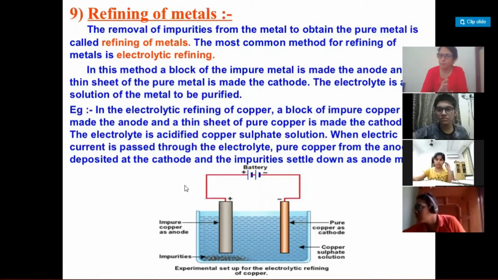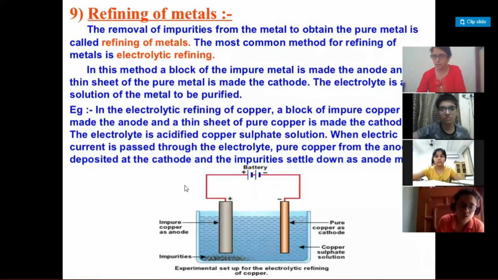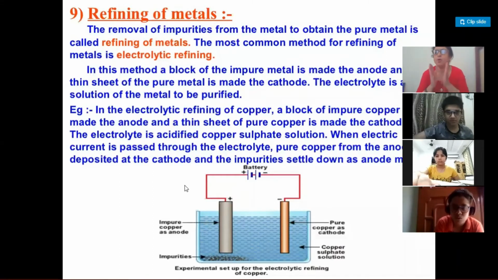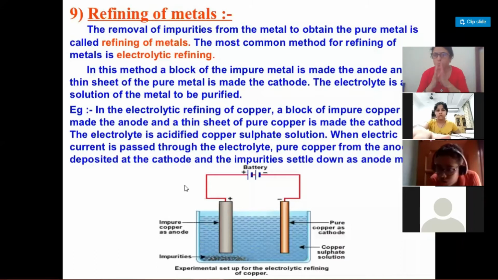If we are refining copper, then the impure block will be connected to the positive terminal and the pure strip will be connected to the negative terminal. If we are refining gold, then the impure block of gold has to be connected to whom? Anode, positive terminal. Yes, we are going to connect it to the positive terminal to make it anode.